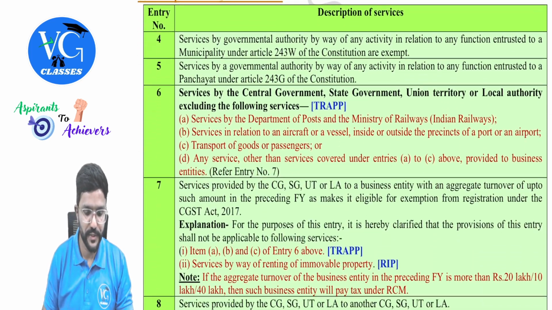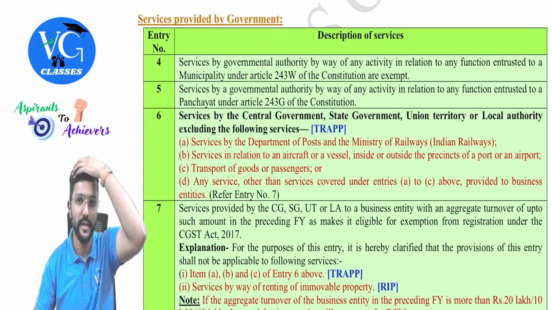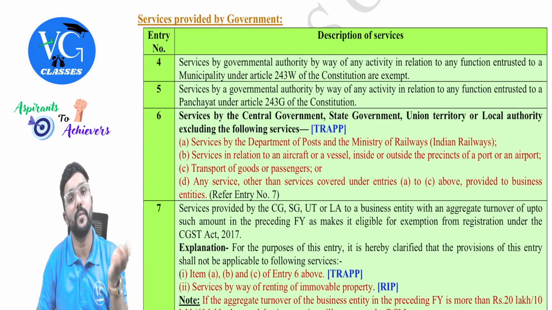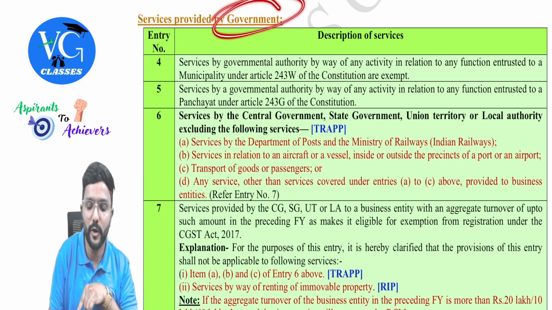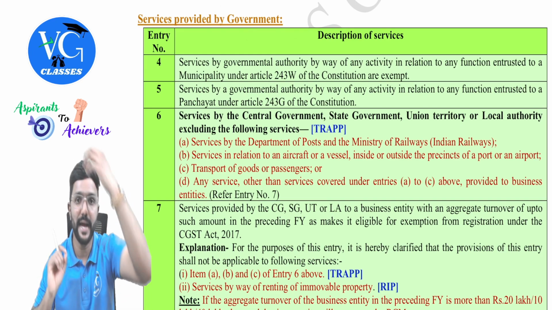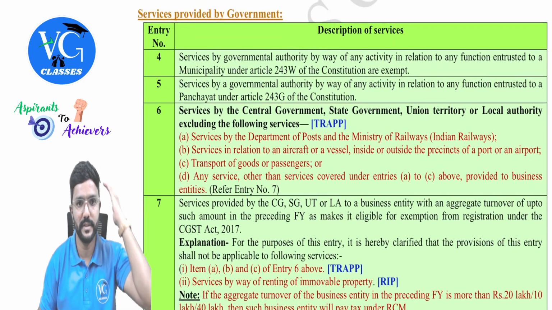Okay. Next, services provided by government. So who is the supplier here, people? Government. There are a few services which are provided to the government that are also exempt; we will see that later. But here the government is the supplier, people. Okay, sir. Sure. One by one we will see.